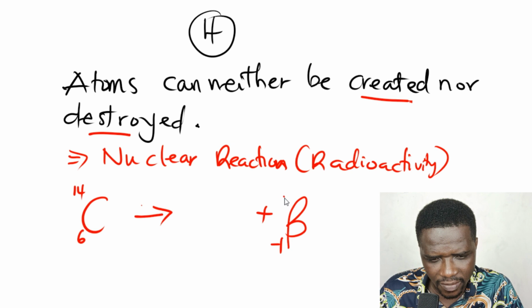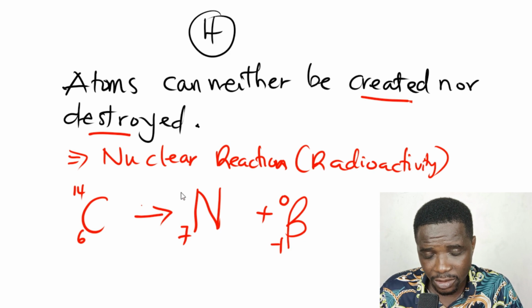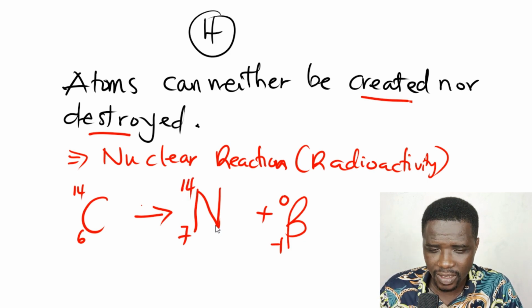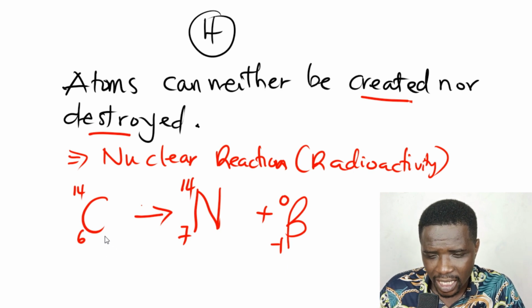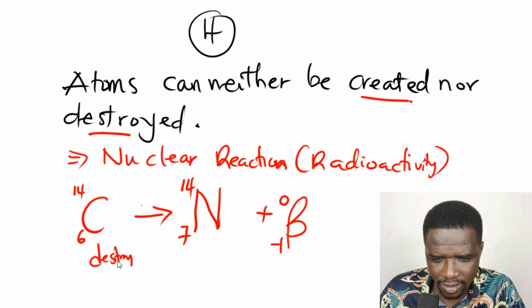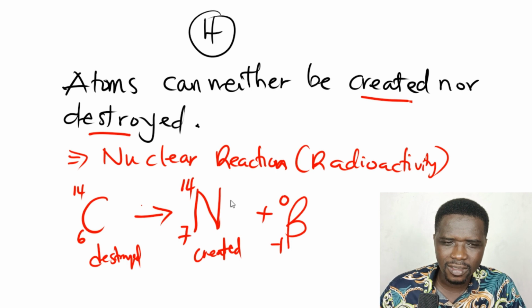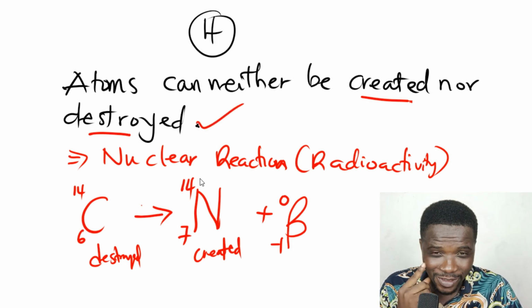When it undergoes radioactivity, it can release a beta particle, and it forms an entirely different atom, the nitrogen atom. So the carbon is destroyed and the nitrogen is created through this process. That also corrects the fourth statement of Dalton.